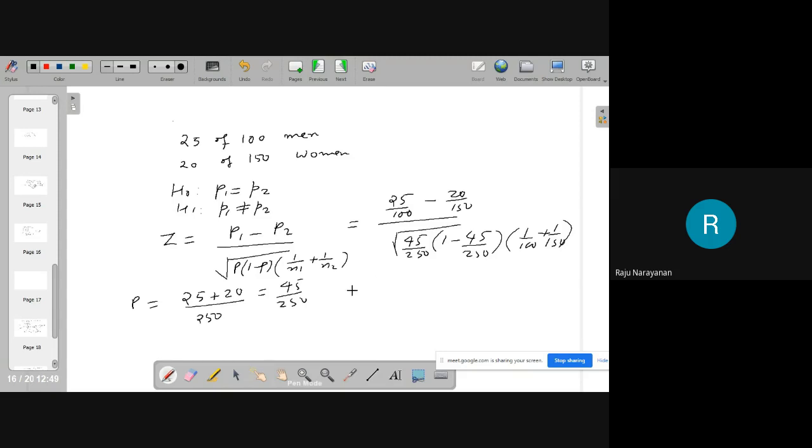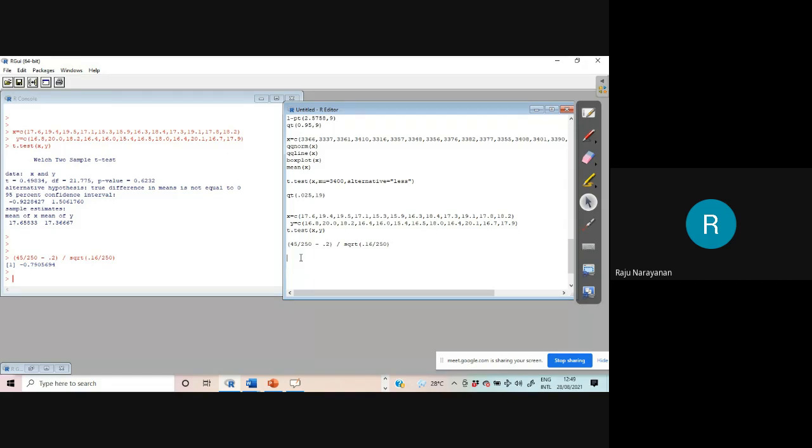Okay. You simplify this one. We can make use of 25 by 100 minus 20 by 150, divided by the square root of 45 by 250 into 1 minus 45 by 250, that is 205 by 250, into 1 by 100 plus 1 by 150.